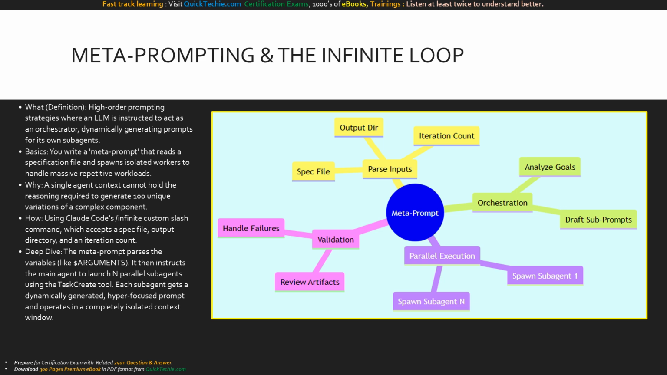This mind map breaks down the metaprompt architecture. At the root is the metaprompt itself.